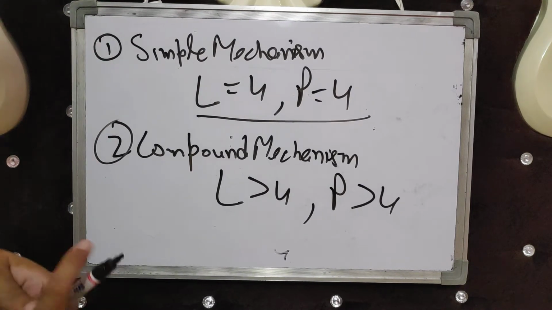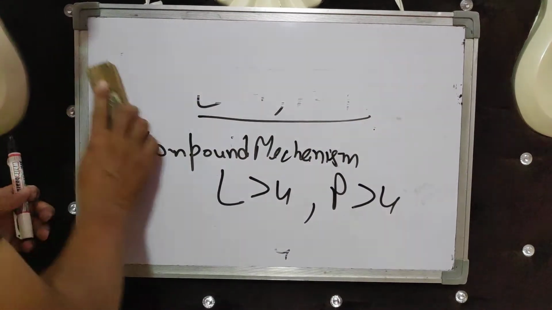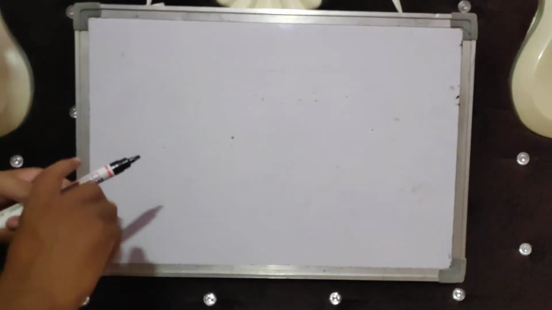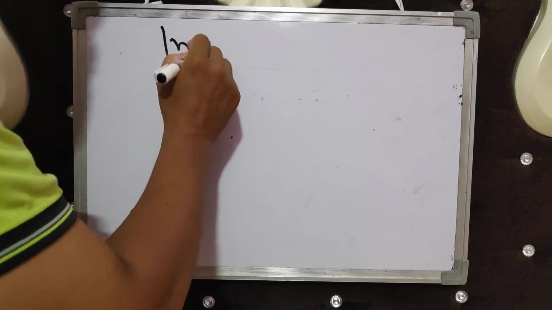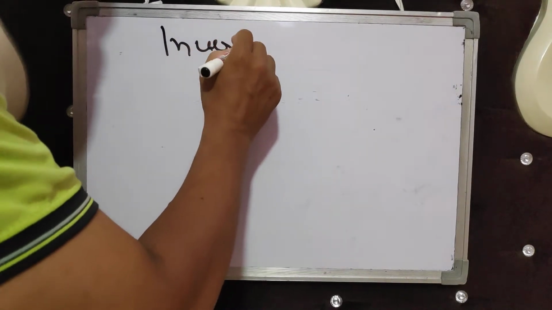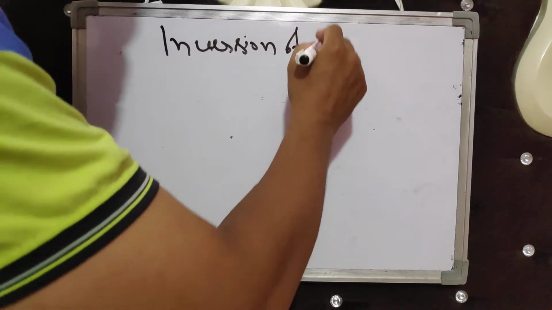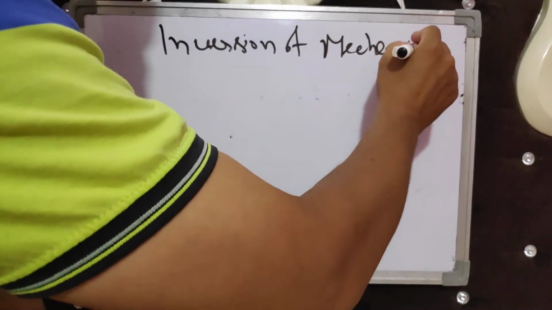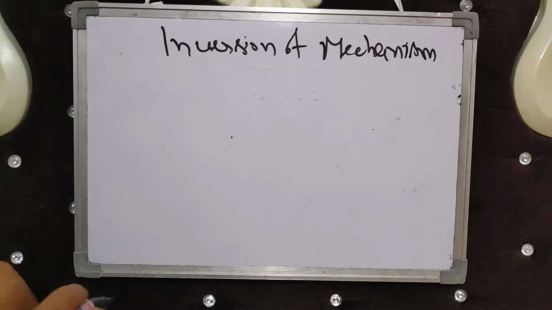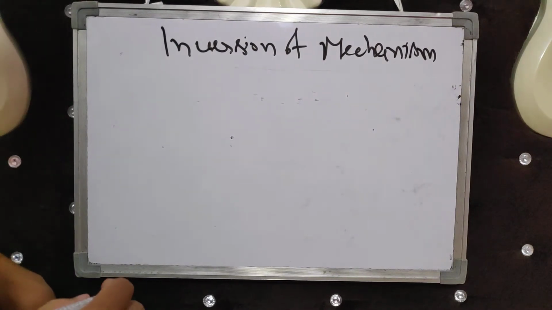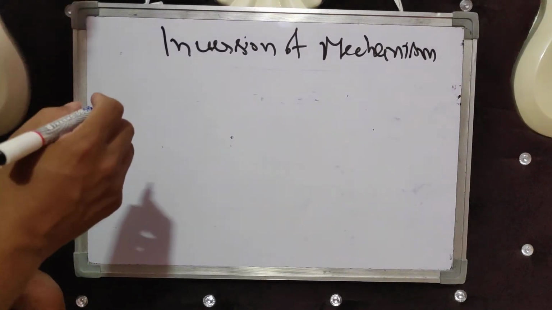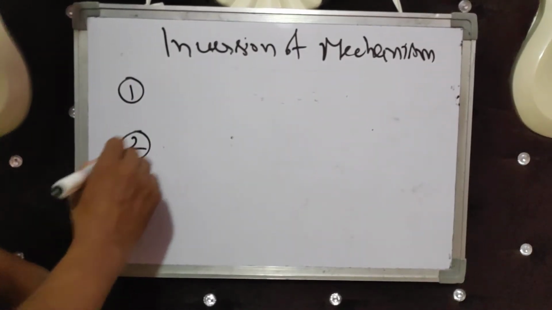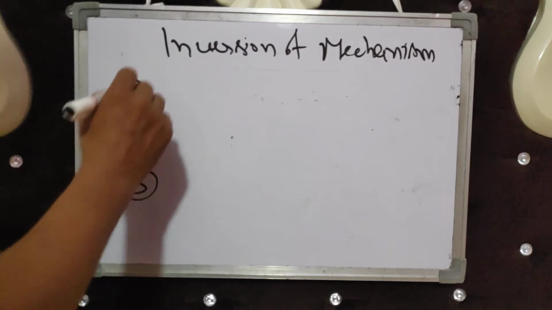Next is inversion of mechanisms. Before we go to inversion of mechanisms, types of mechanism. In simple mechanism, there are three types of simple mechanism.